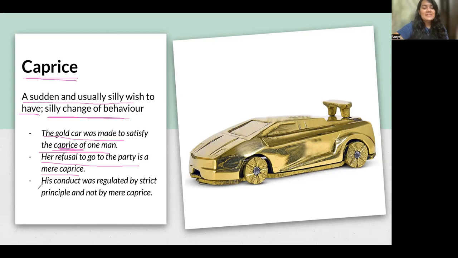Okay. His conduct was regulated by strict principle and not by mere caprice. Now, conduct and conduct are two words having the same spelling but different meanings, right? Conduct is an act of doing something, like maintaining yourself or behaving. Conduct is your behavior or the manner in which you're behaving.